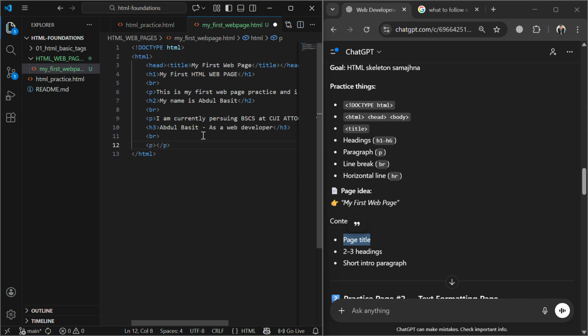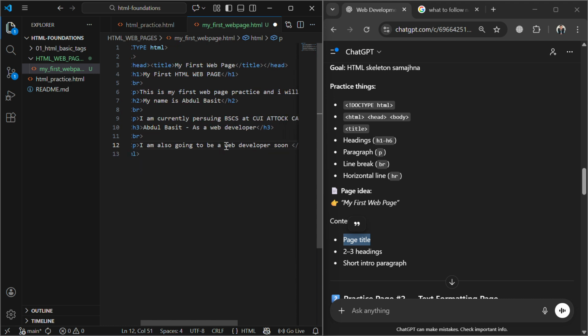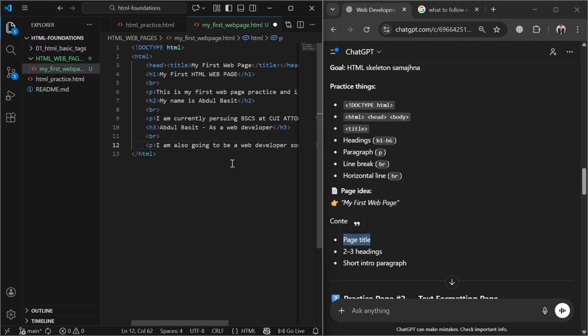Okay, next is Abdul Basit is a web developer. Here I will write some paragraph. In the paragraph I am going to say I am also going to be a web developer soon, Inshallah. As a Muslim, I have to say this because it's a very powerful thing to say. Inshallah.